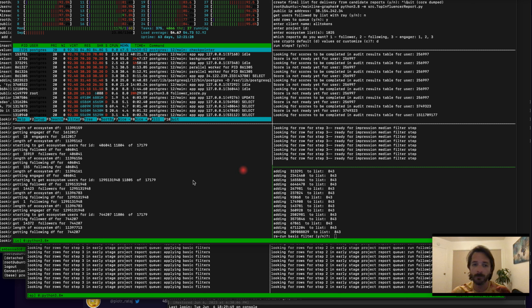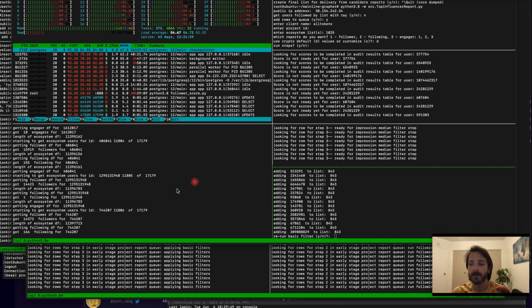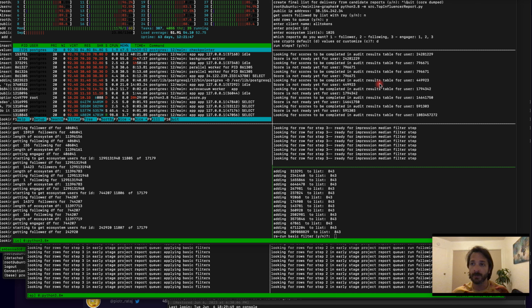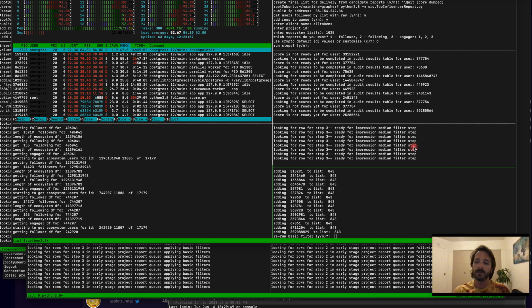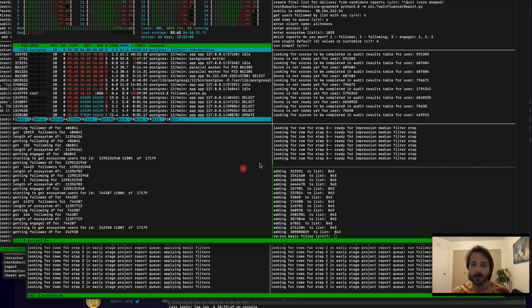So we know, in a given ecosystem that these KOLs are following, engaging with, or being followed by, in this case all the different token projects. We know in step two that they are being passed through our scoring filter so that we can filter out the KOLs that have large bot networks. And in step three, we can figure out who's actually getting attention: high quality KOLs with high quality following that are then getting attention via impression medians. So that's what's going on here.